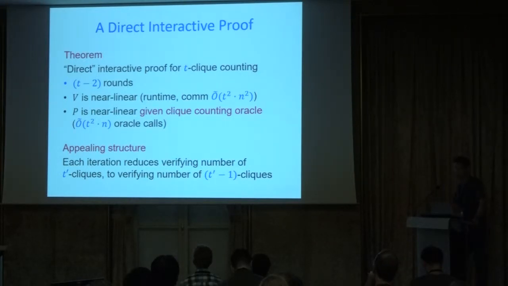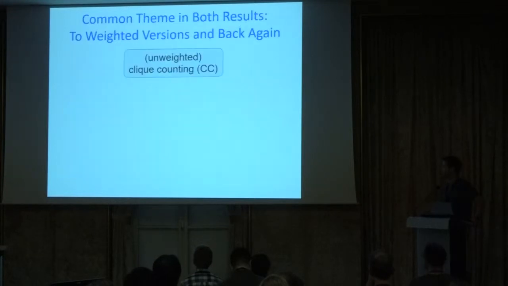Okay, so two results, worst case to average case reductions, interactive proofs. Actually, there's a common theme in both of these, which is to take the vanilla problem we start with, just clique counting in a graph, and reduce it or re-examine it using weighted versions of the same problem, where either we have weights on the edges or we have weights on the vertices, and that's how we get both results.